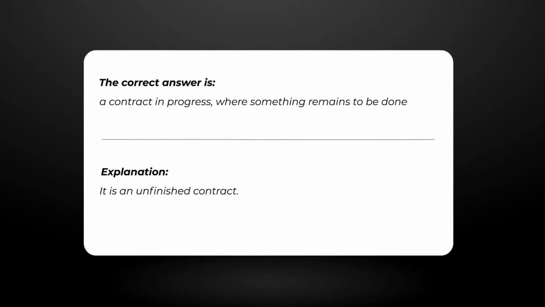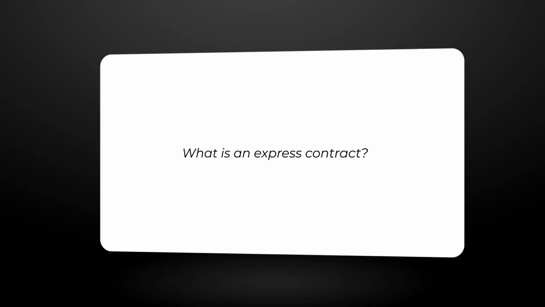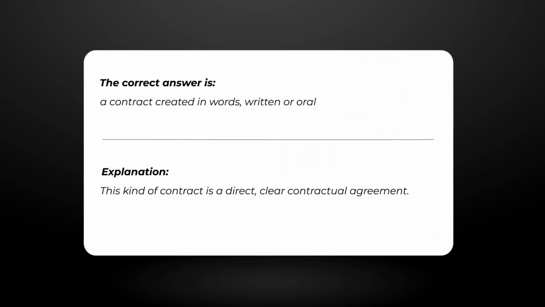An executory contract is. The correct answer is a contract in progress, where something remains to be done. Explanation. It is an unfinished contract. What is an express contract? The correct answer is a contract created in words, written or oral. Explanation. This kind of contract is a direct, clear contractual agreement.